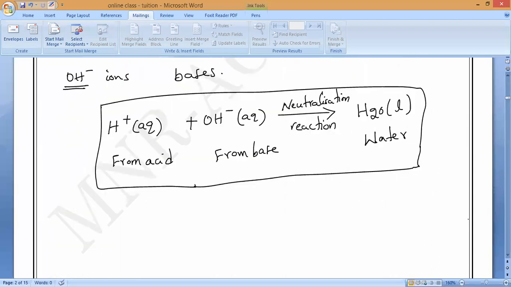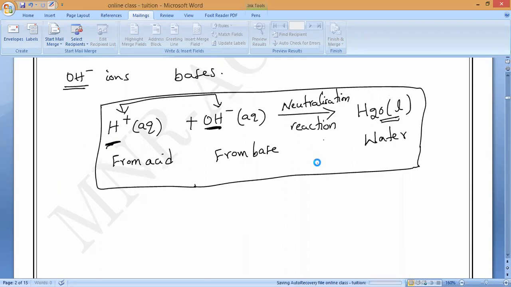So water will form. That is why I am calling it real neutralization reaction. Salt will form, but here I am talking only about ions. Whatever ions are present in the acid and whatever ions are present in the base, these two combine and form one product called H2O, which will neutralize us. Salt will always come.